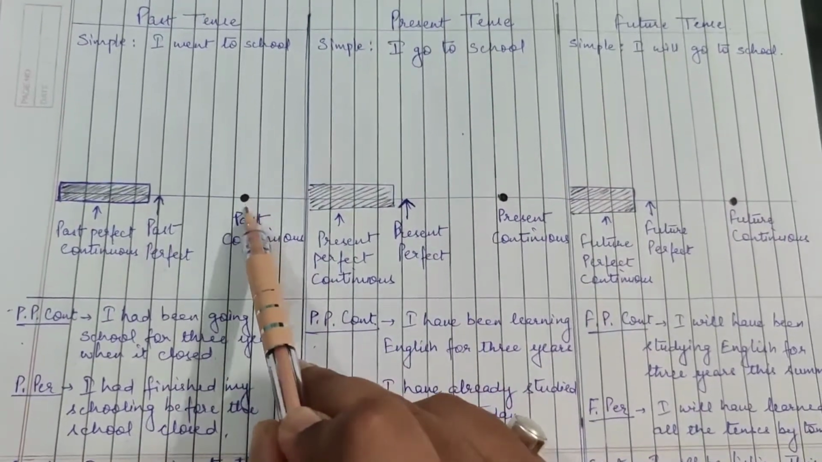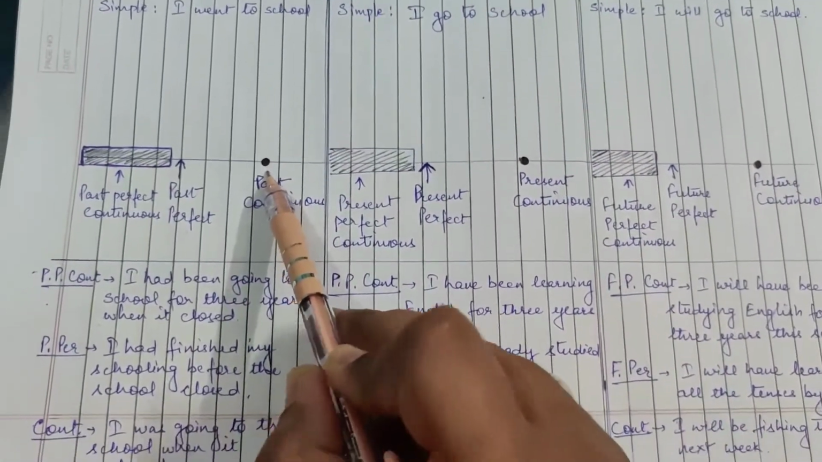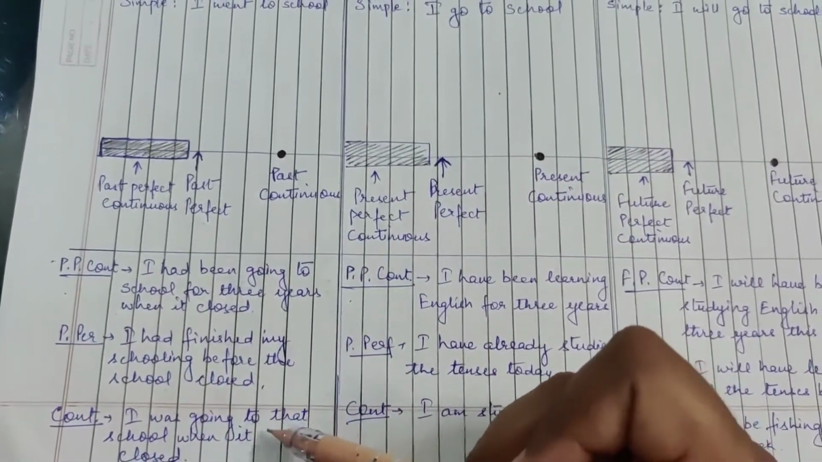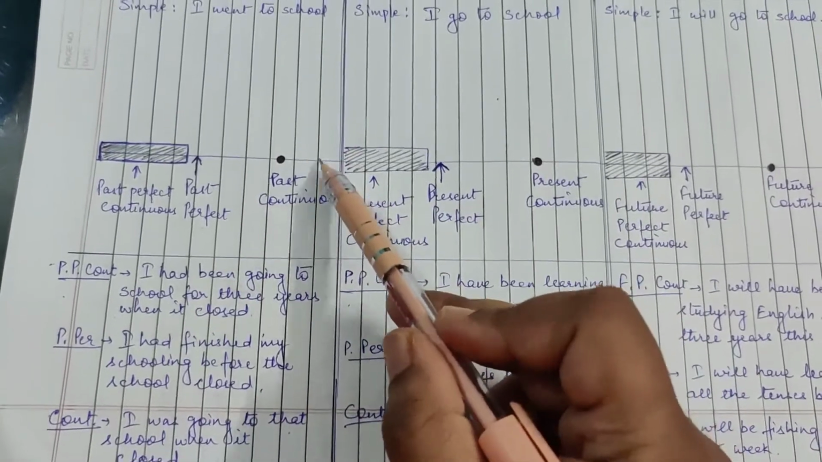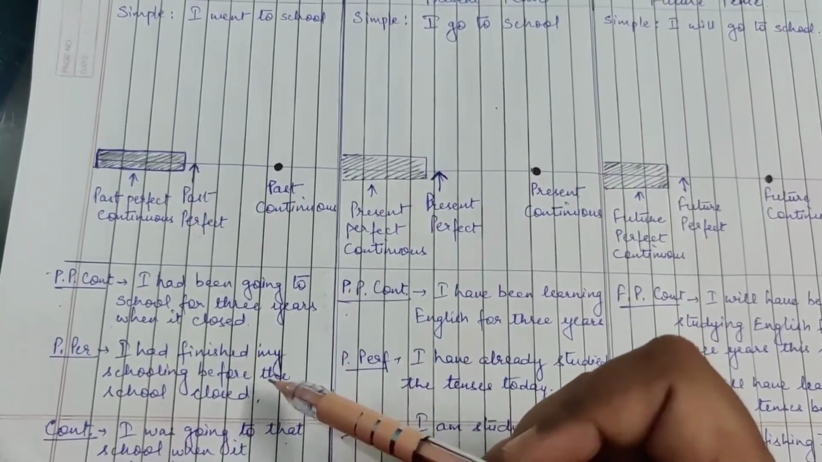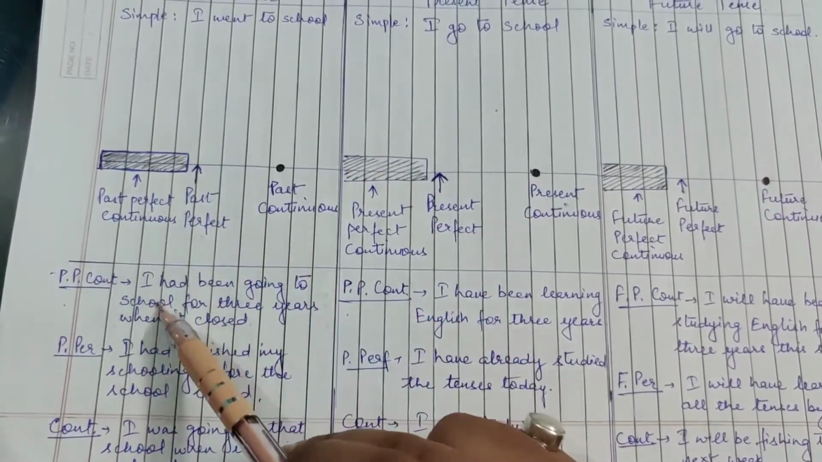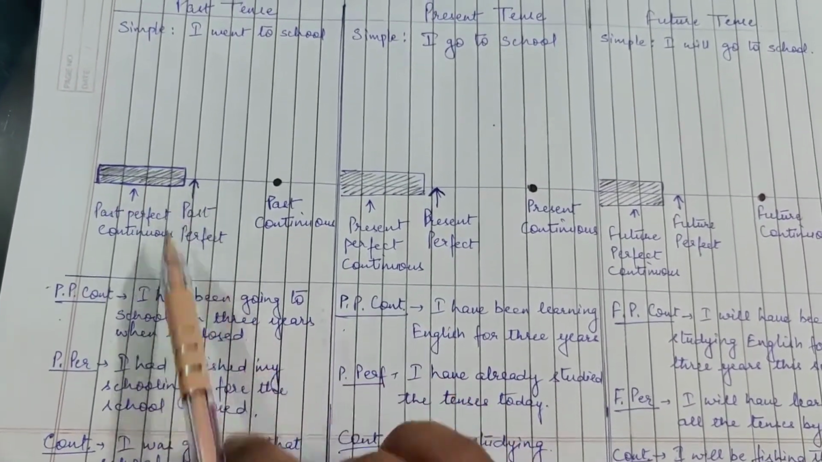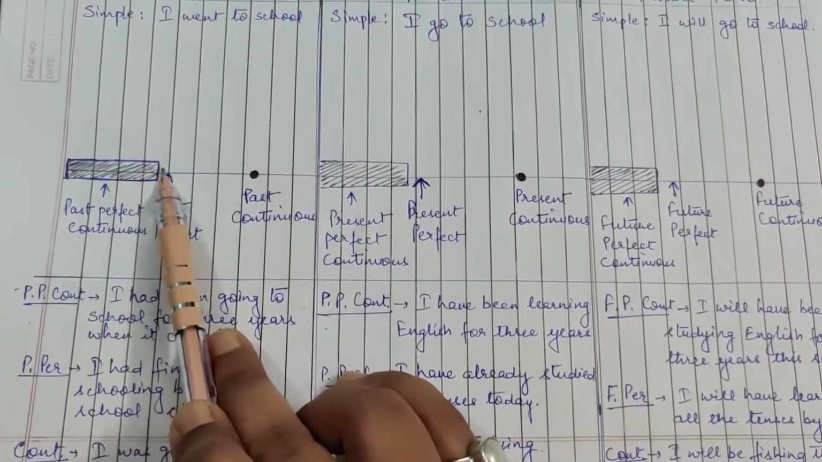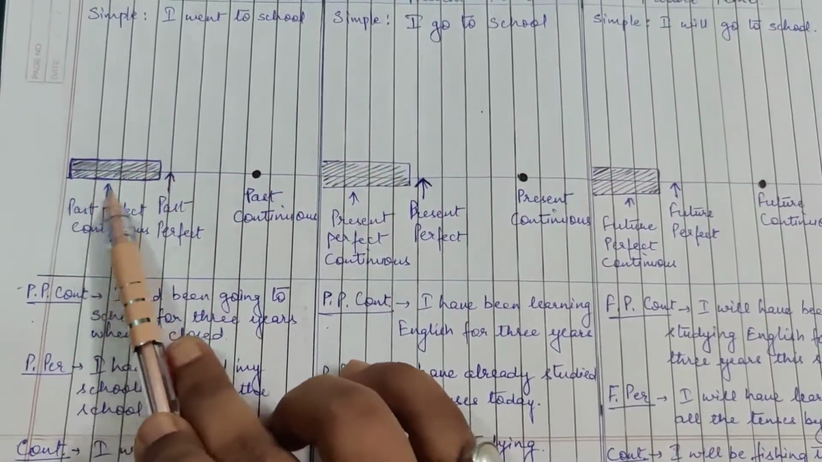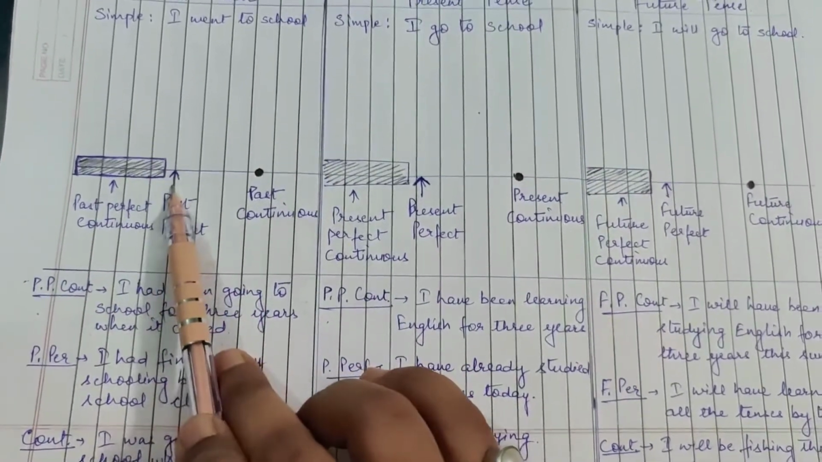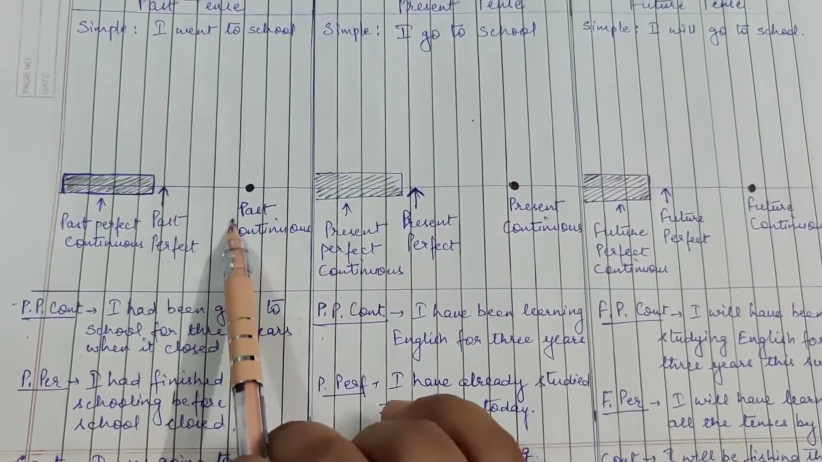So at that time when it was closed, somebody will say I was attending that school, I was going to that school when it was closed. Somebody will say that I had already finished my schooling when the school was closed, and somebody will say I had been going to that school for 3 years when it closed. It means I have completed 3 years when that school closed. Okay, so a certain time period is needed.